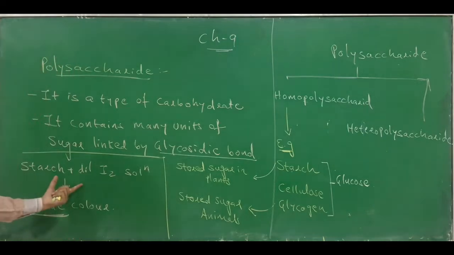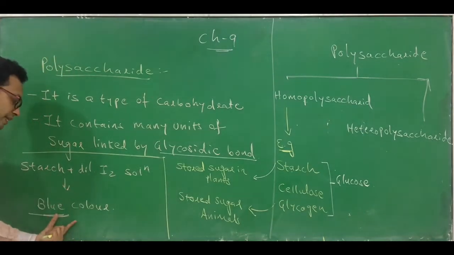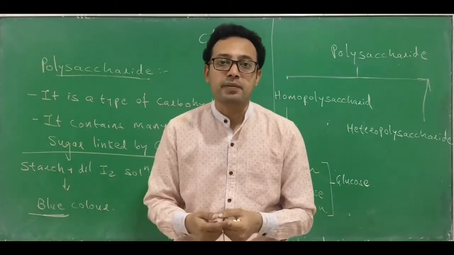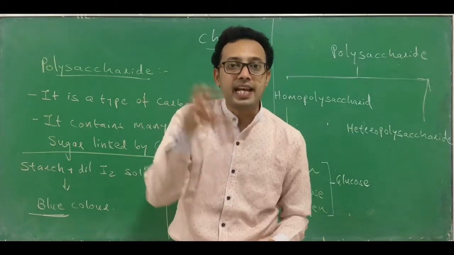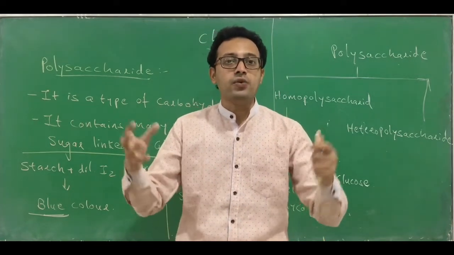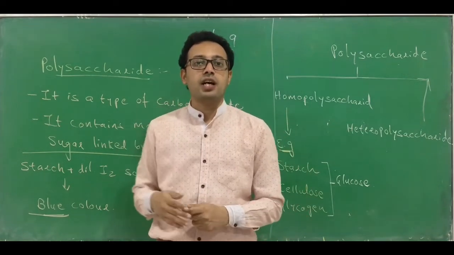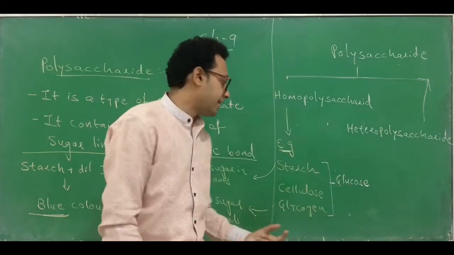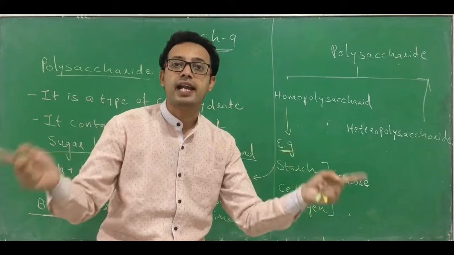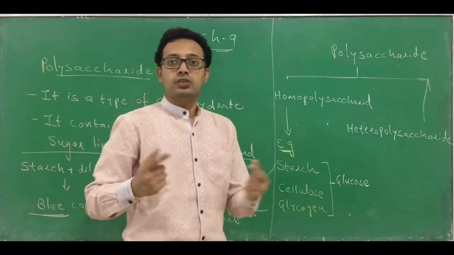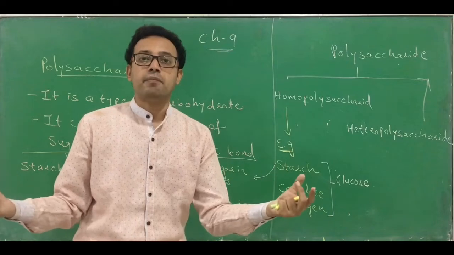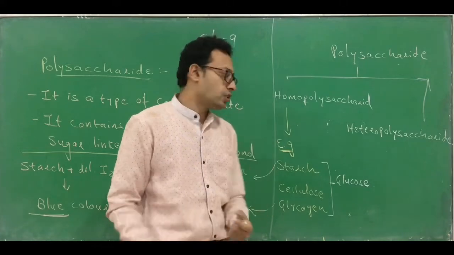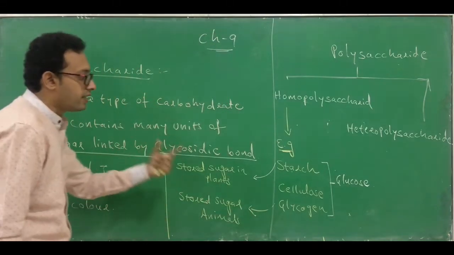It is a kind of chemical test: starch plus dilute iodine solution makes the solution blue in color, because in starch the helices are present to which the iodine molecule can combine and form a starch-iodine complex, and the color of the starch-iodine complex is blue. That is not possible in the case of cellulose, because cellulose does not have helices. So the iodine cannot combine with cellulose and doesn't give a blue color. This is a chemical test by which you can identify whether it's starch or cellulose.